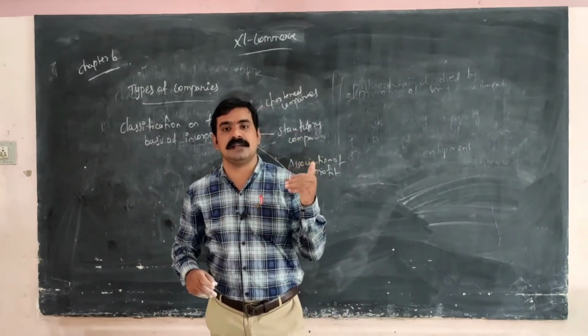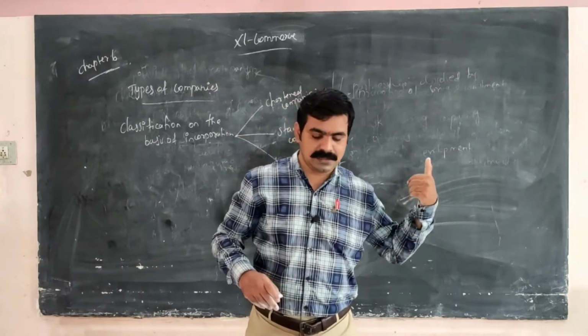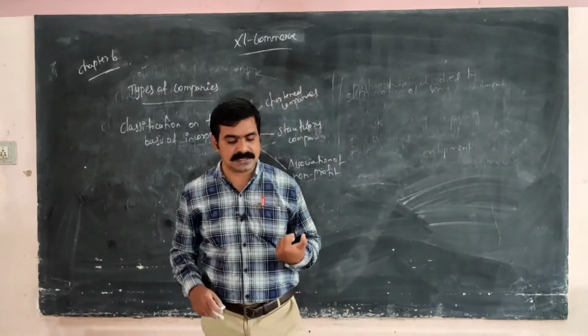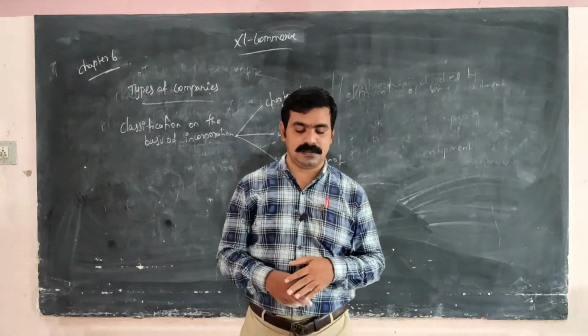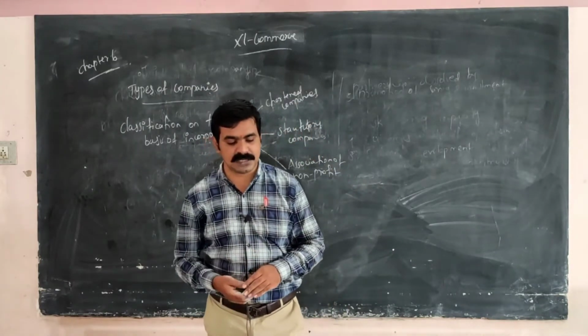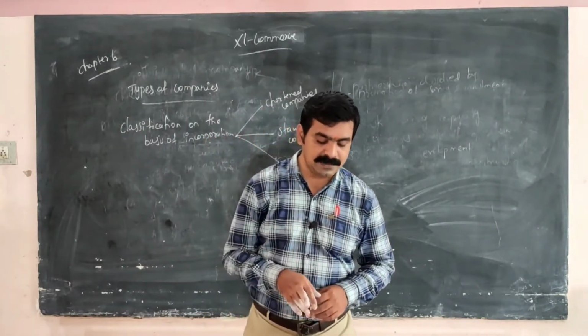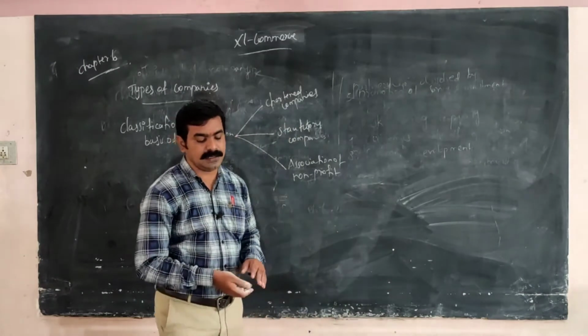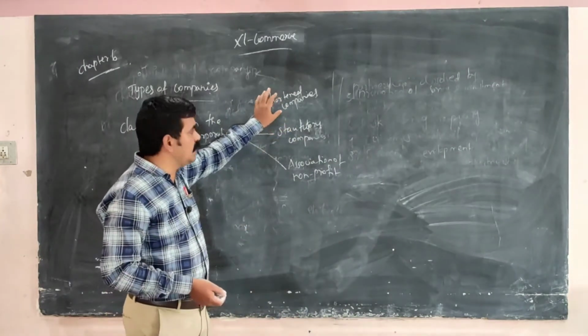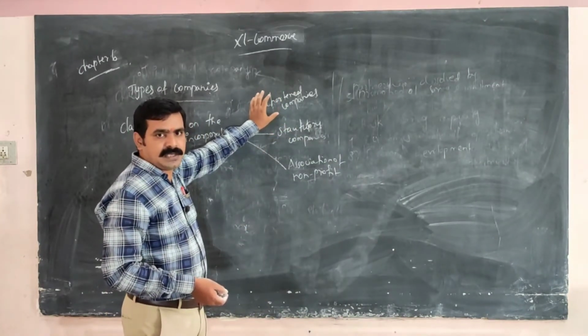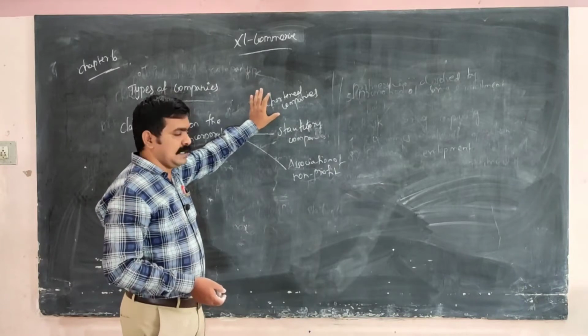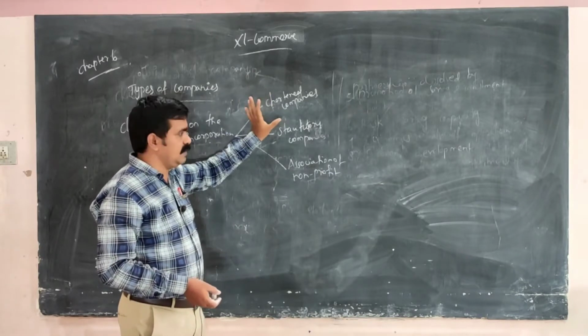For example, the East India Company and the Hudson Bay Company. Such companies cannot be started in India now. Only foreign countries under a king or queen started these chartered companies.